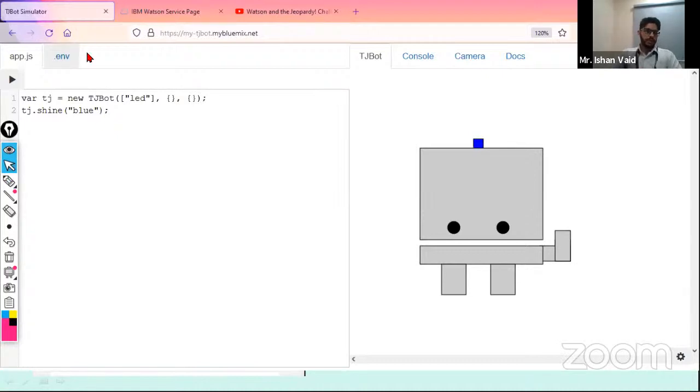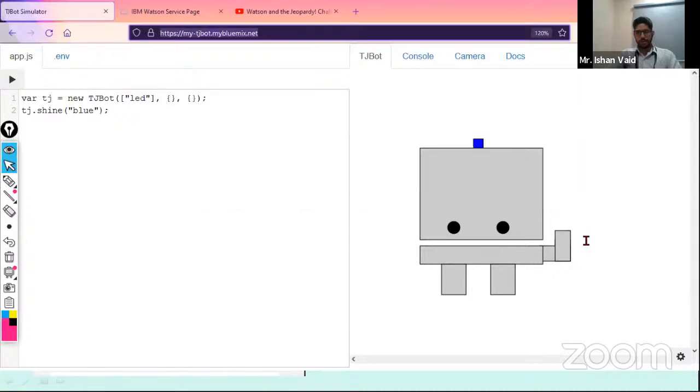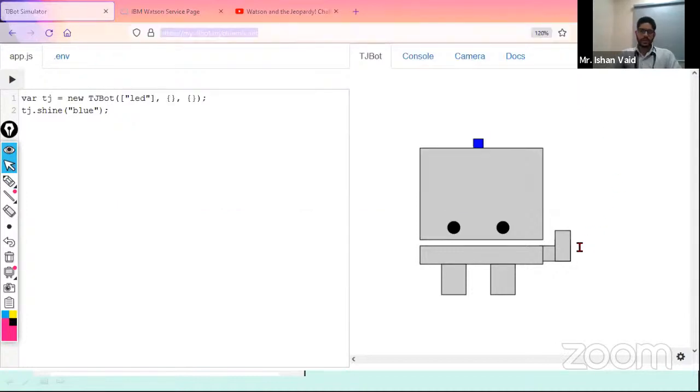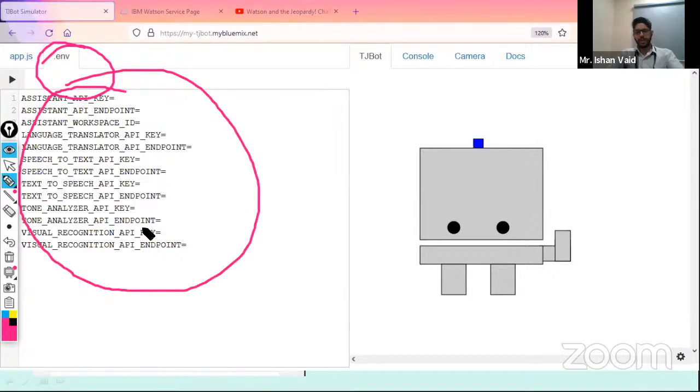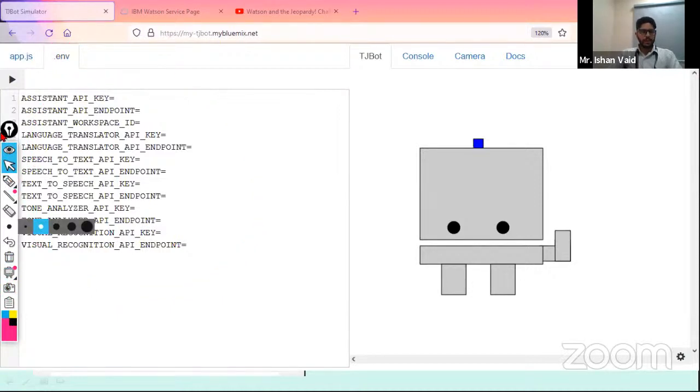So in the simulator, let me also share the link of the simulator again with you so that everyone can check this again. When you click on this, you will land on the specific page. You will find an option of .env. So when you click on this .env, you will find multiple options as data points, like we have to upload the data in this. So what we will be doing, we have to find a link over here which is related to text to speech, which means this specific .env file is directly related to all the Watson services that you actually want to work on.